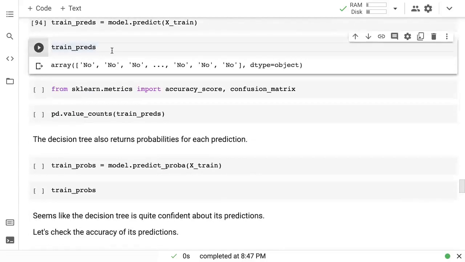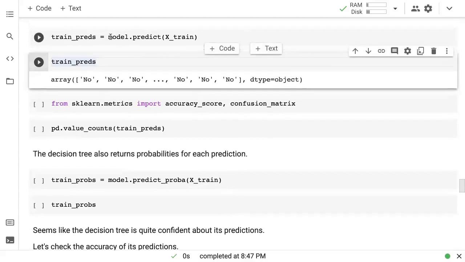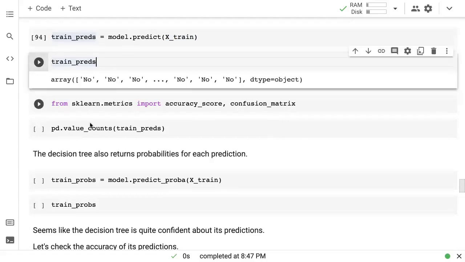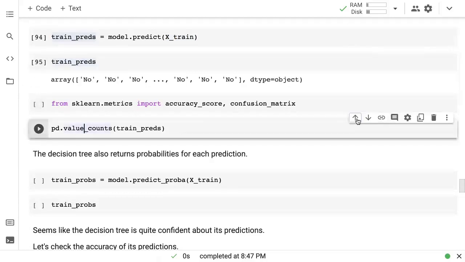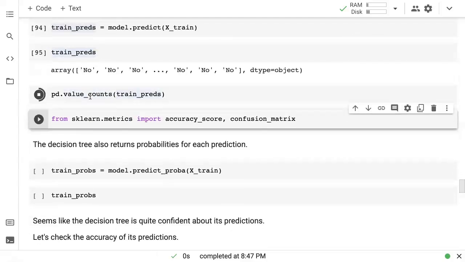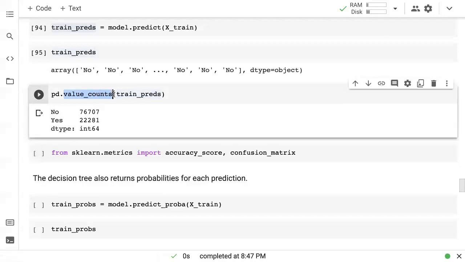All right. So now we have some predictions from our model. We called model.predict on our input data, our training data itself, and we got some predictions. It seems like there are a lot of no's here, but just to make sure that we also have some yeses, I'm going to run pd.value_counts, and pd.value_counts simply takes a list and it's going to tell you the counts of the unique values.